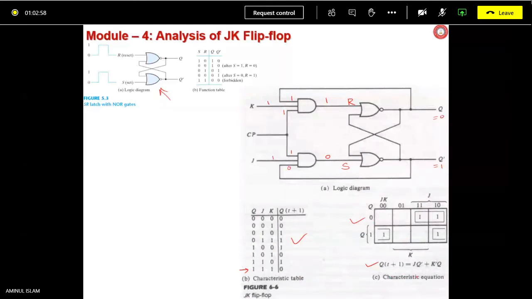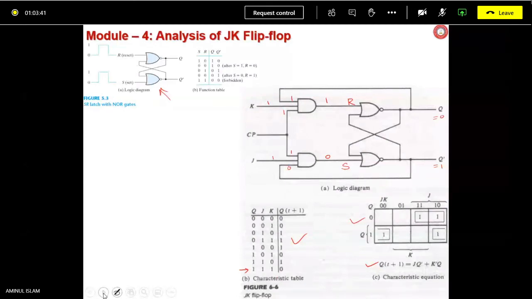Q t plus 1, that characteristic equation, can you write? Yes or no? Yes, sir. Take a minute and tell me whether it is possible or not. Don't go in a hurry. I am not in a hurry. Sorry, I am quite comfortable. Is it understandable or obtainable? You have done many Karnaugh mapping. A lot of exams you have also given. Okay. If it is understood, then I'll not waste time. I can go a little ahead.